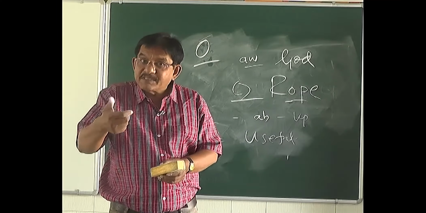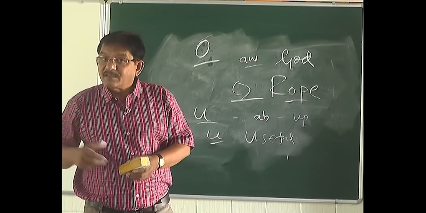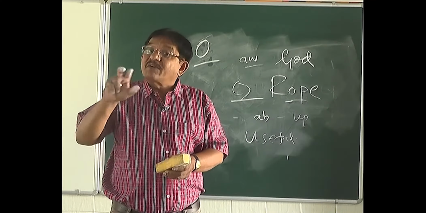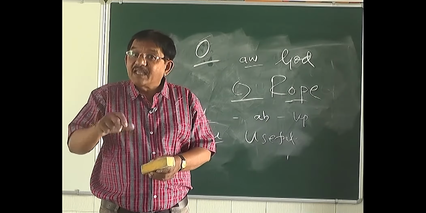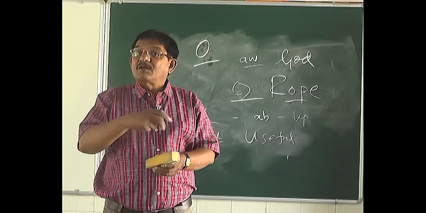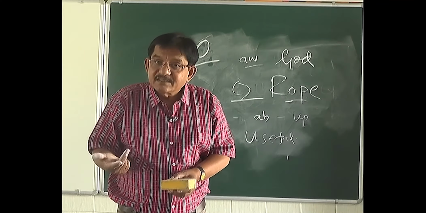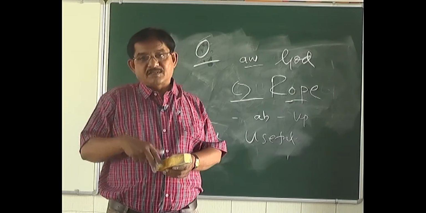But if the Y comes at the end of a word, that Y will be a vowel. And that Y can have two sounds. One of I: cry, fly, fry, my, by, all these words. It can also sound like double E: mummy, sunny, funny, all these words.